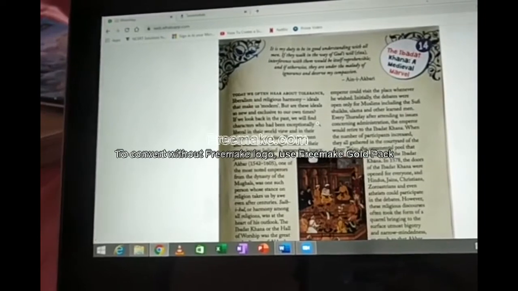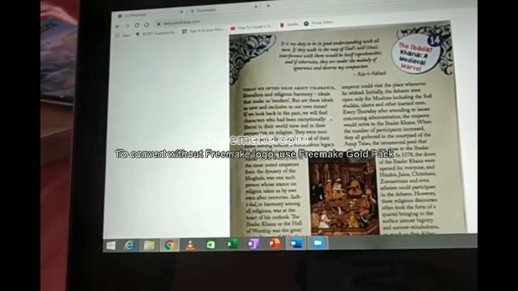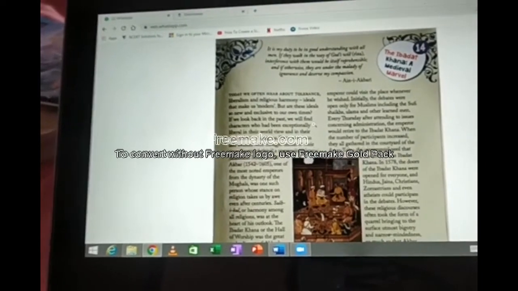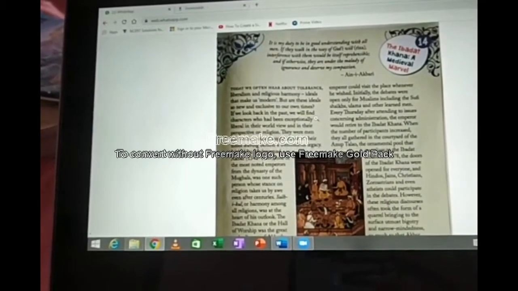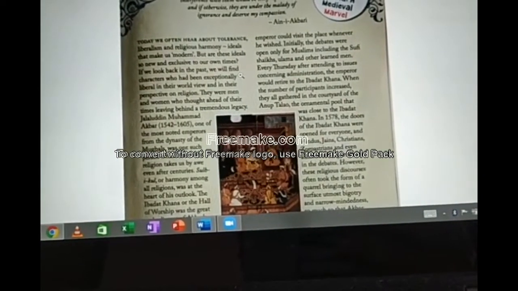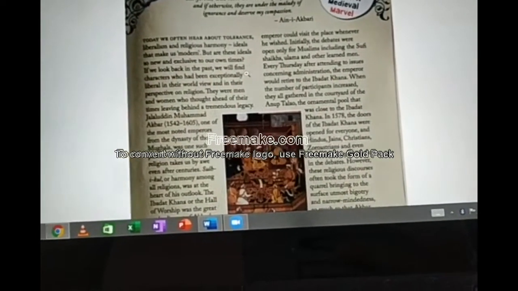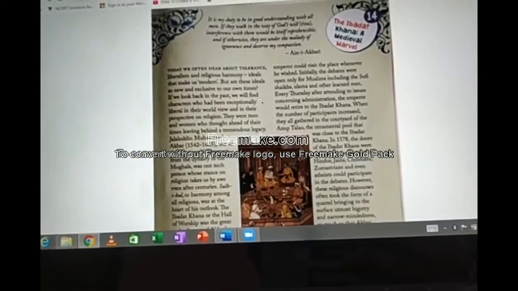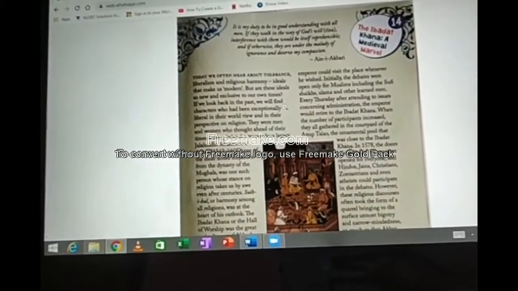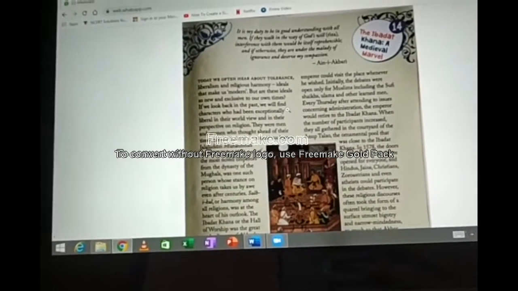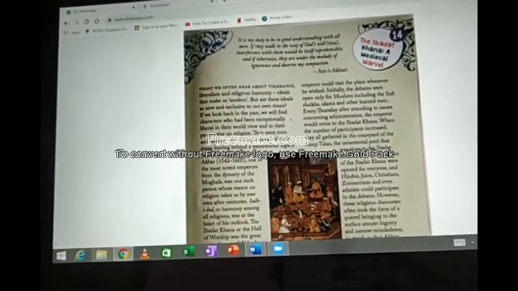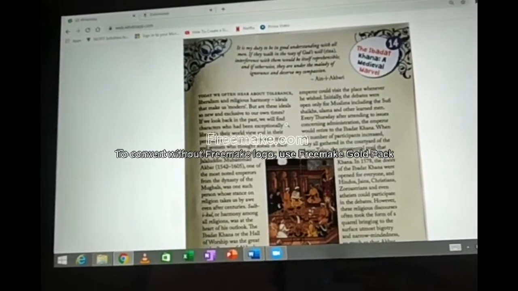He is one of the most noted emperors from the dynasty of the Mughals. Emperor means ruler. Dynasty means successive rulers of the same family. He is one who stood for religious harmony. In that Mughal family, Jalaluddin Muhammad Akbar was a famous person. He ruled from 1542 to 1605.